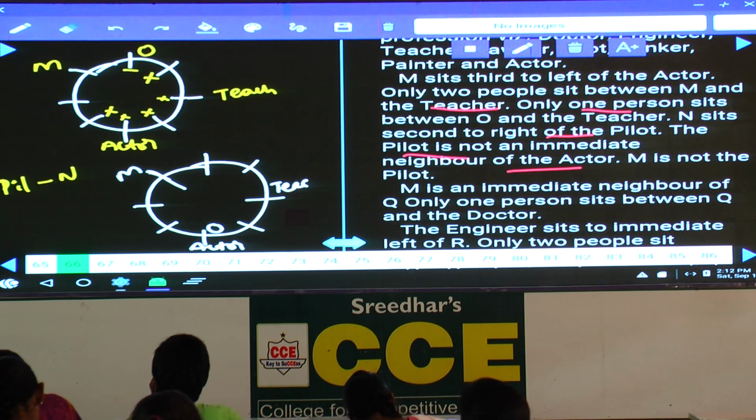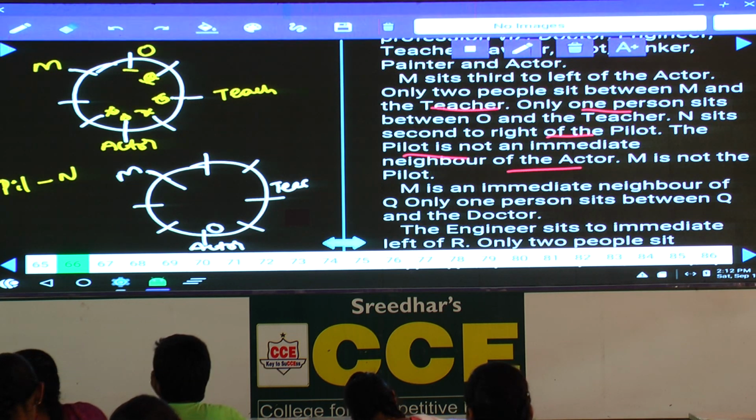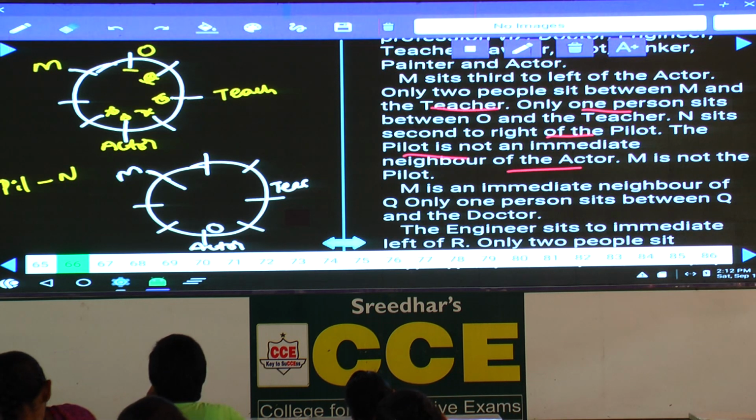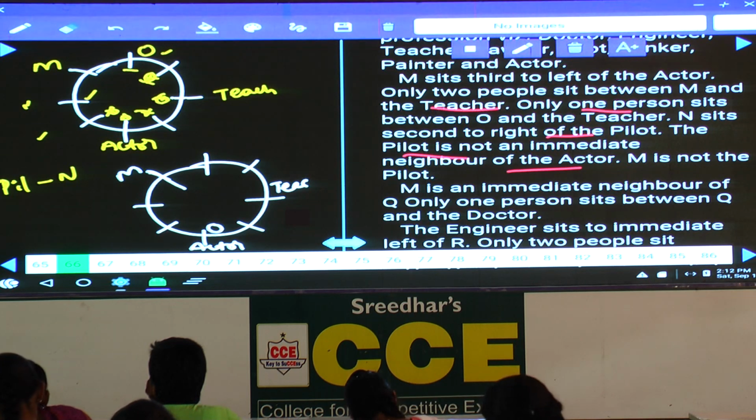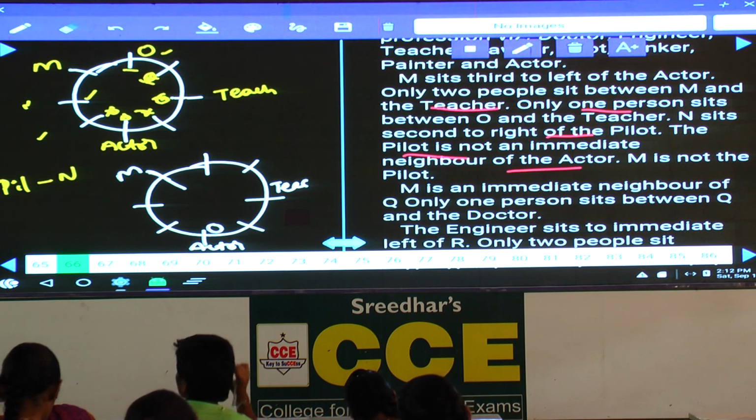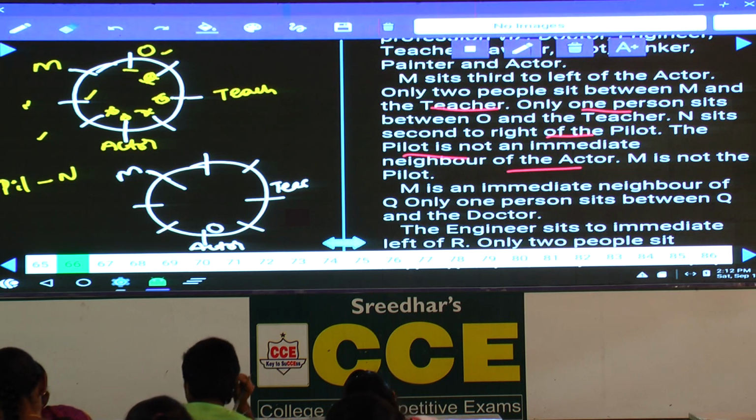Hence N cannot be. Now pilot cannot be here. 1, 2, 3, 4, 5. These are the 5 possibilities left out and ruled out for this one. Then what are the different possibilities we have? Now if pilot is O, then N is here. If pilot is M and this person is N, or if pilot is at this place, N must be an actor, isn't it? Hence we are having some 3 different possibilities to this, pilot and N.